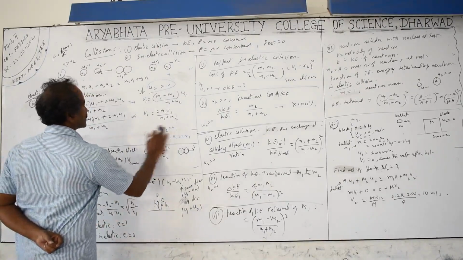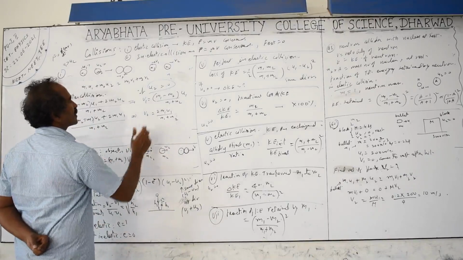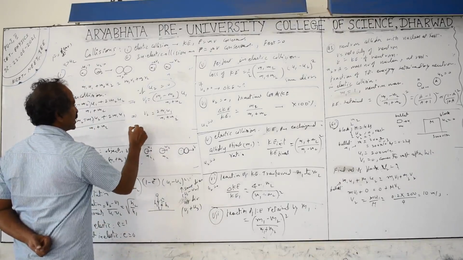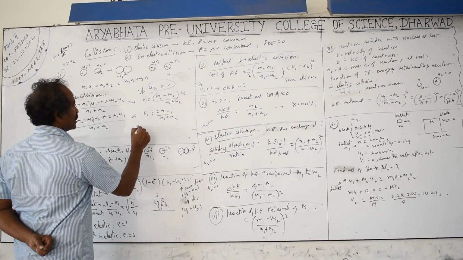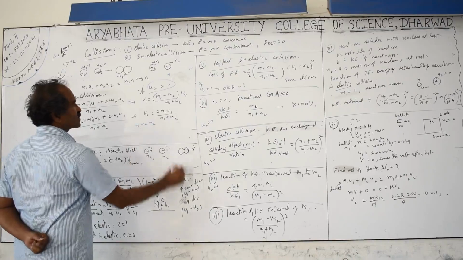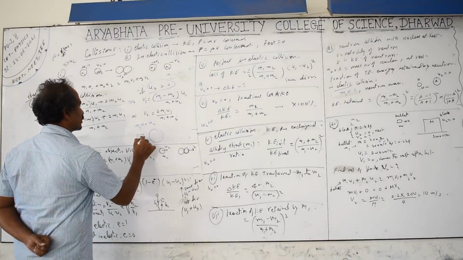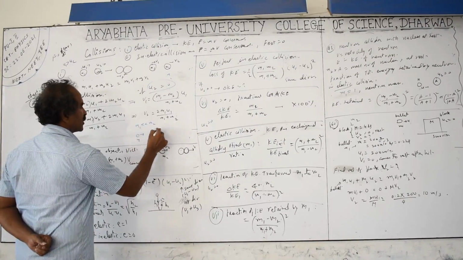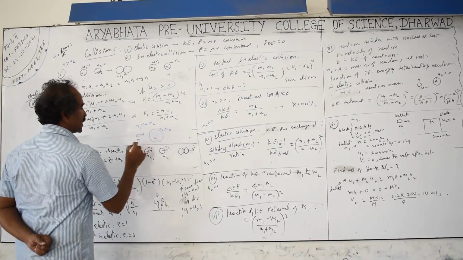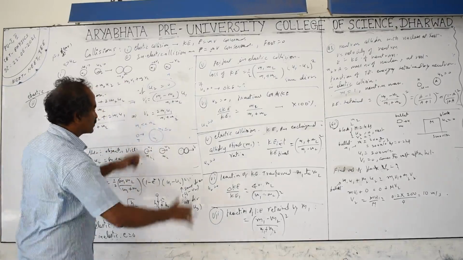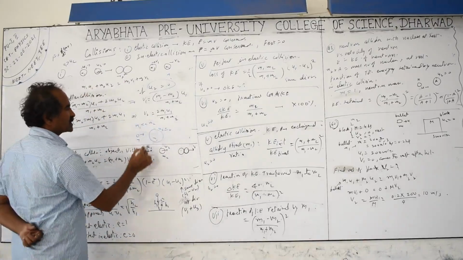The next case is the reverse case. Reverse case means m1 is much less than m2, or m2 is very heavy. That means a small body hitting a very big body. This is m1, m2. We take the second body at rest, like the earth. We can take a small ball hitting the earth. The earth is very big. You can substitute the values to see what happens in these cases.